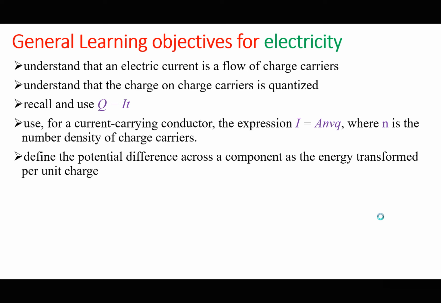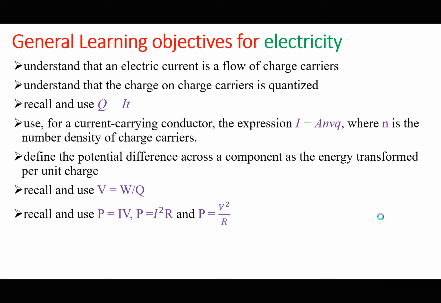You should be able to define PD, or potential difference, across a component as the energy transformed per unit charge. You will be able to use V equals W over Q, almost the same equation used in GCSE.